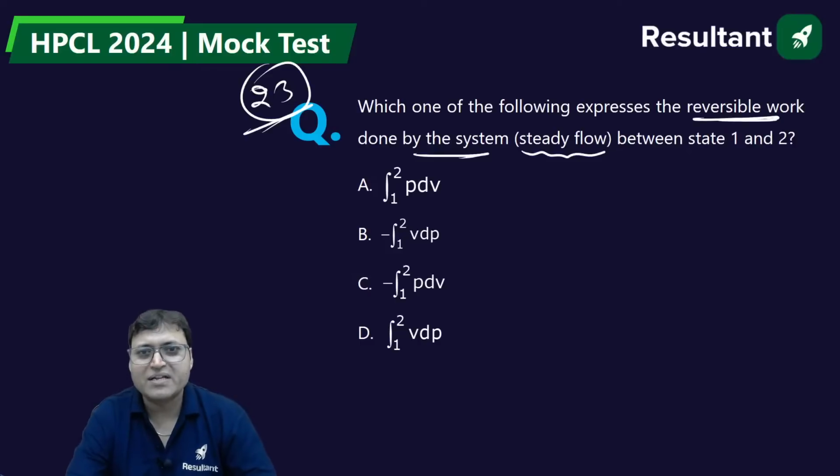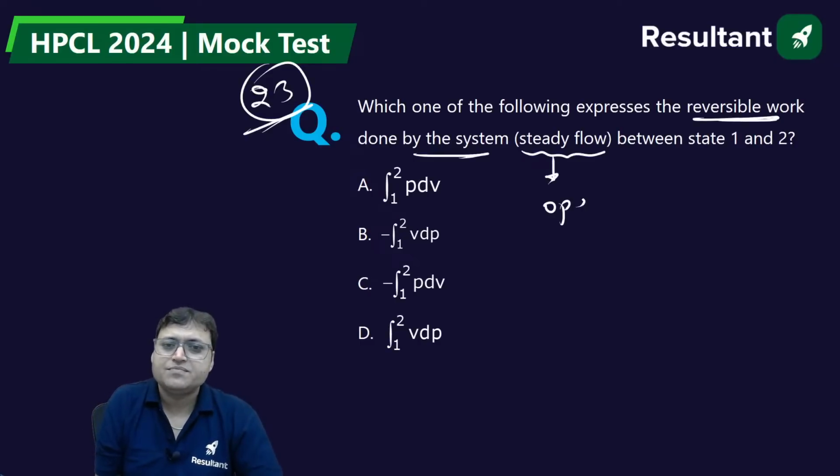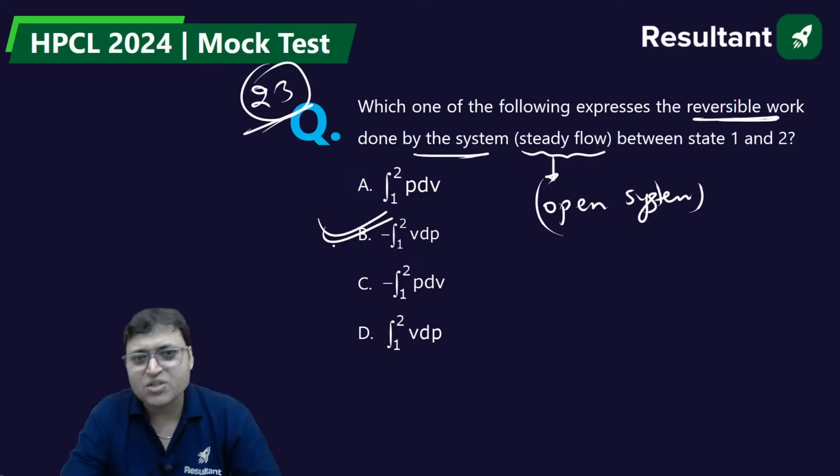What about question number 23? It is an open system. For this the answer is minus of VDP.